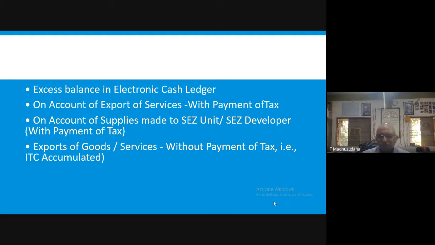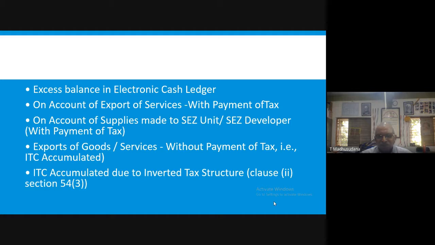If they pay tax on outward supplies, they are eligible for refund of tax on outward supplies. Suppose they have not paid any tax on exports, then they are eligible for refund of tax on inward supplies.